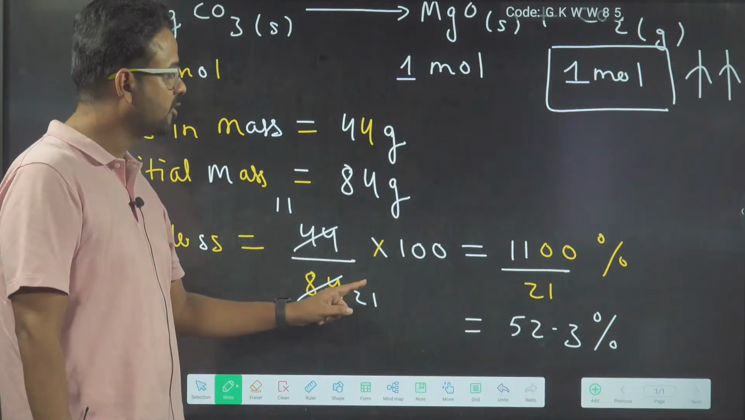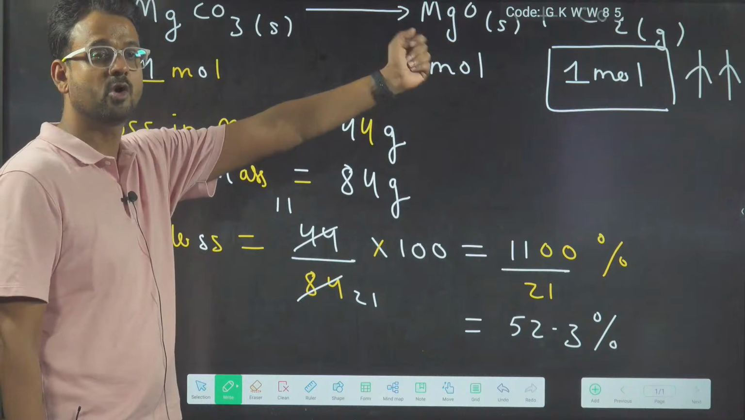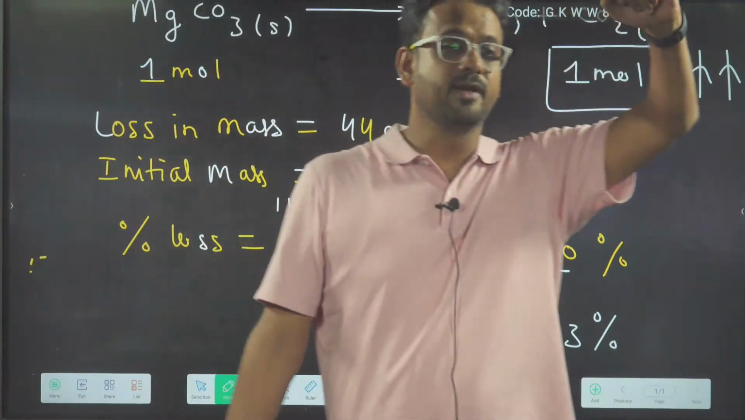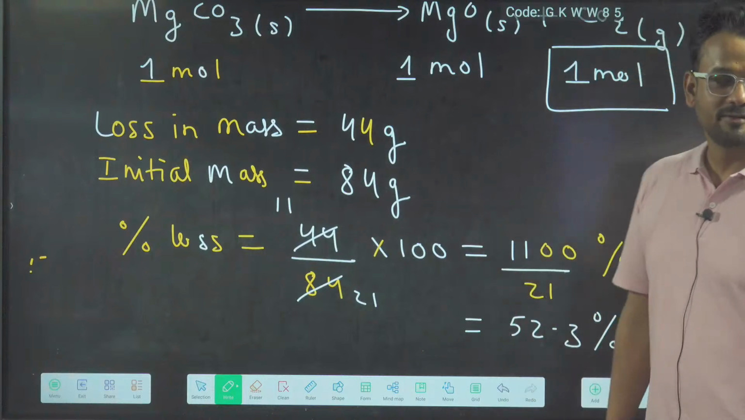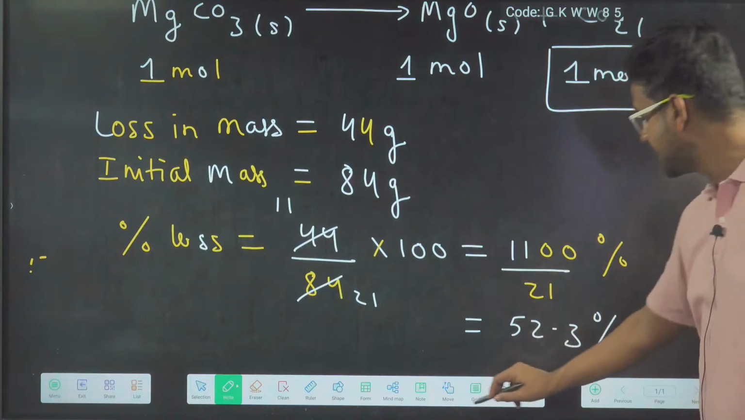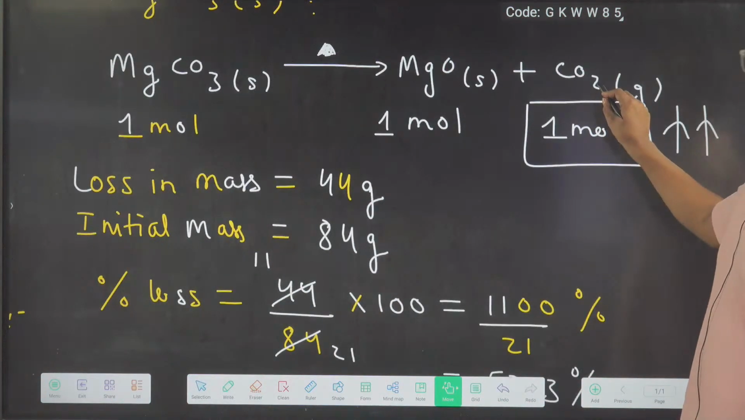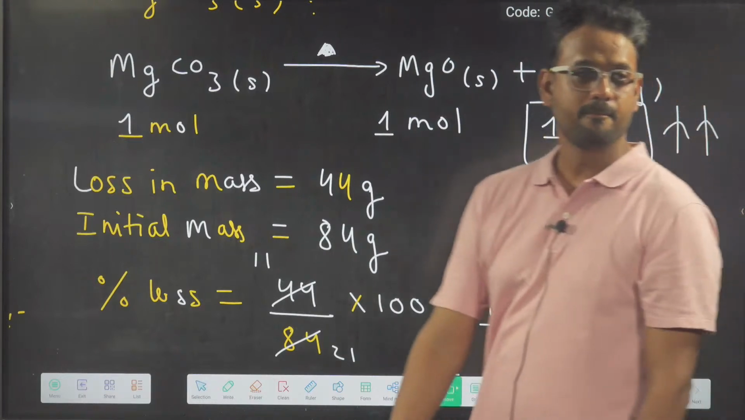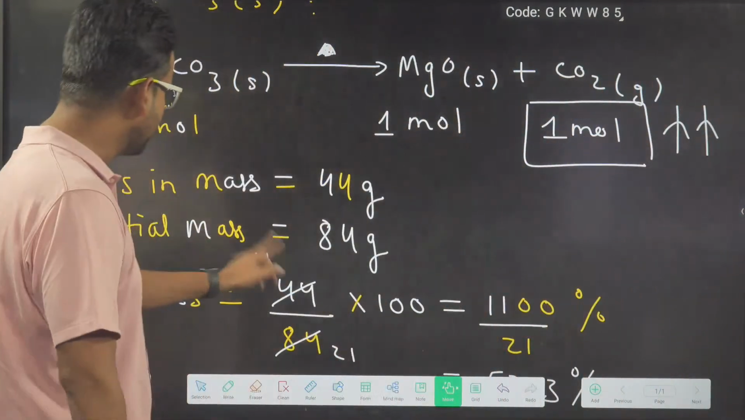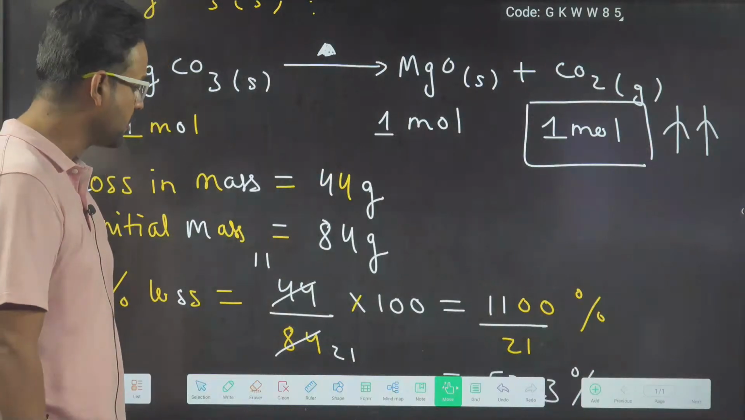How loss in mass is 44 gram, beta, 1 mole CO2 mass is how much? Can we take a calculator to the NEET exam? No, bhai Ashwan. You should not even think about that. Beta, 1 mole CO2 mass: 2 oxygen is 32, 16 plus 16, and 1 carbon is 12. So 1100 upon 21. Okay.